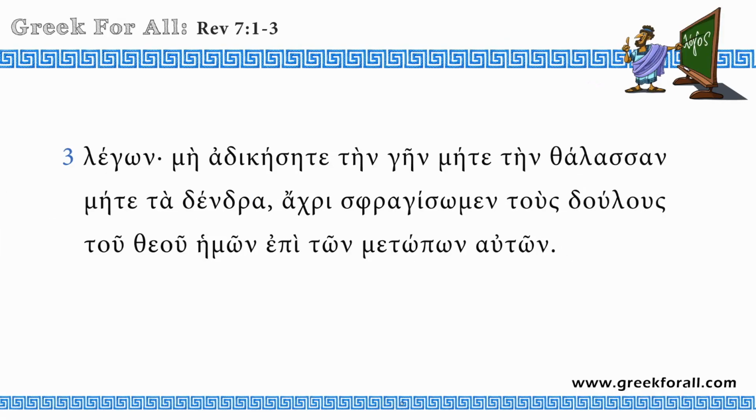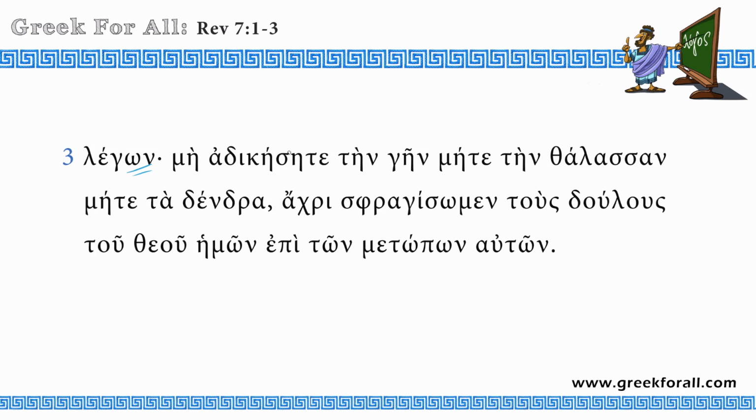All right, this is verse number 3, and it starts with the participle, which is kind of a continuation of verse number 2. So we had an angel who cried, and this is the participle saying, from lego, I say. Here we see the participle in the nominative case, indicating that this is our subject. So that angel is our subject. He cried saying, me adikesete.